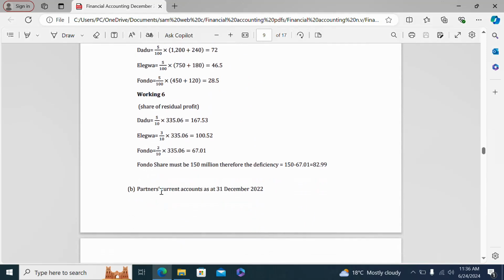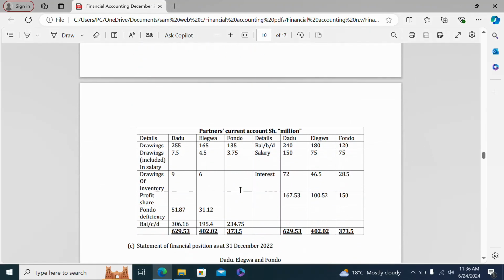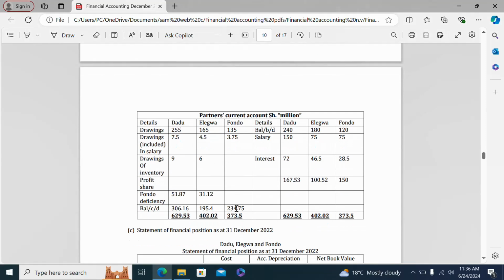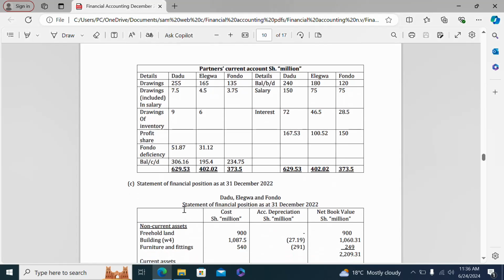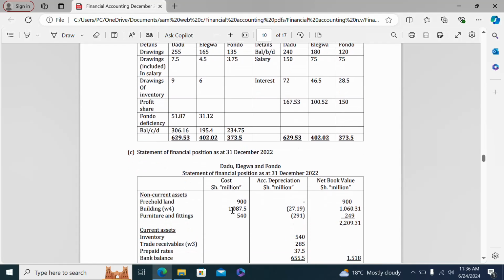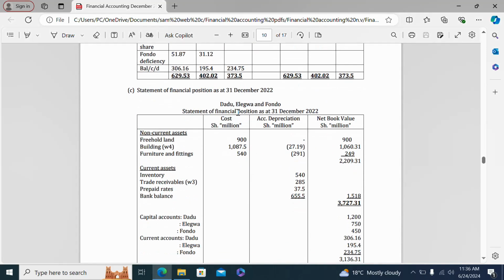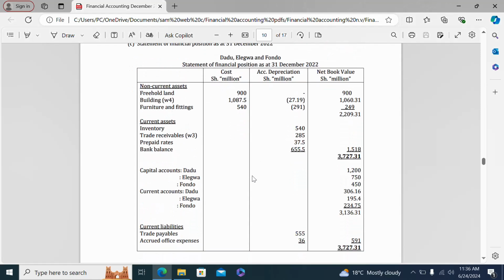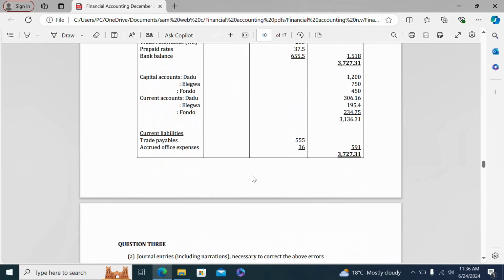Then part B, partners' current account as at 31st December 2022. So this is the partners' current account. And finally, part C, a statement of financial position of the partners Dadu, Elgao, and Fodo. So this now is a statement of financial position.